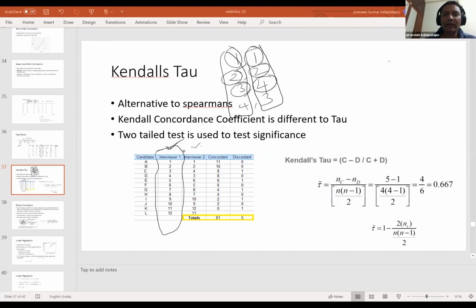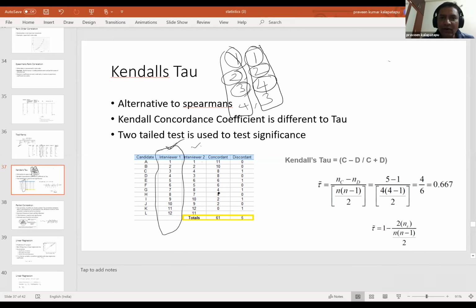Okay, so now this is how these three columns are arranged. Now what is concordant? Look at interviewer 2's rank. Concordant says that when I take this particular rank, how many ranks are more than this?